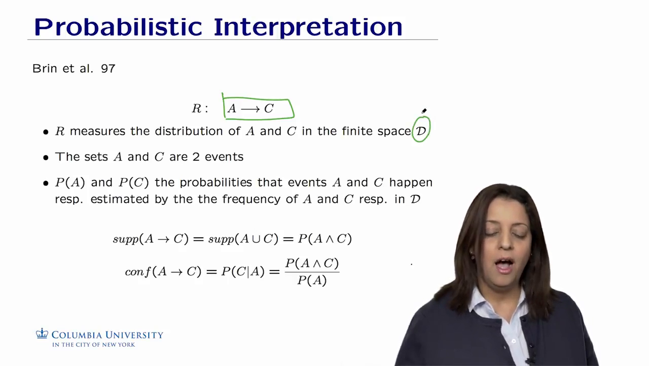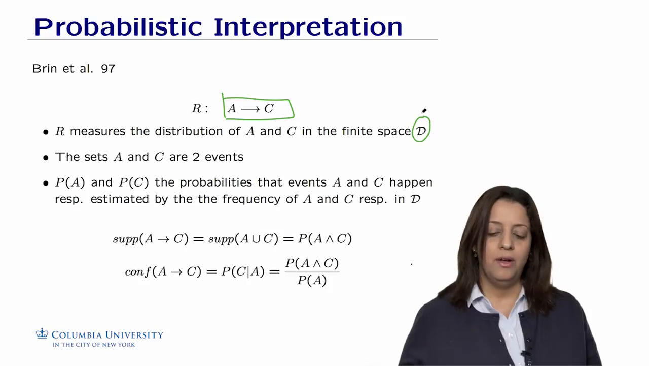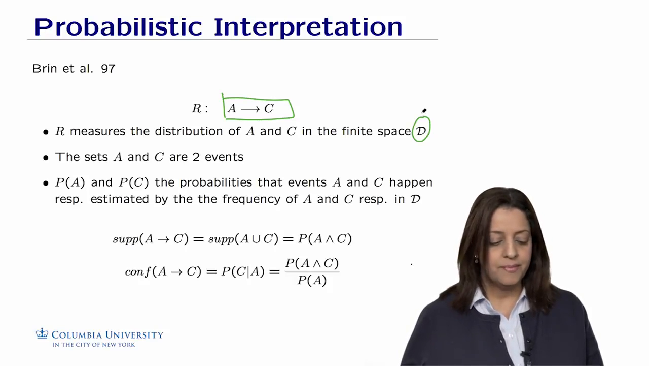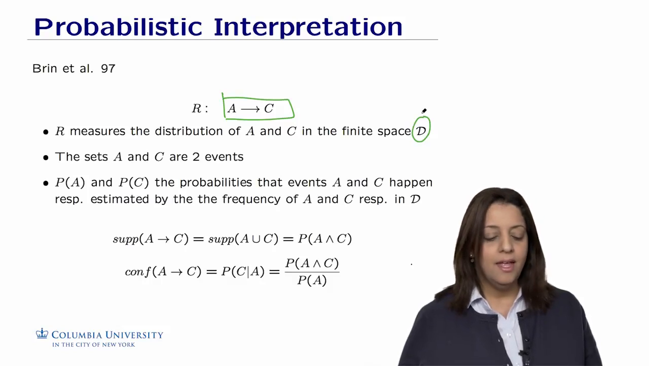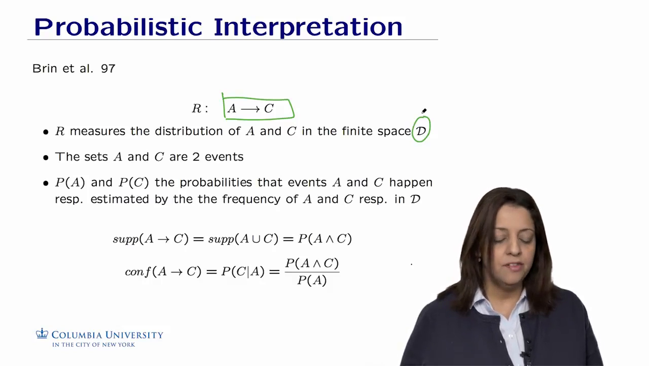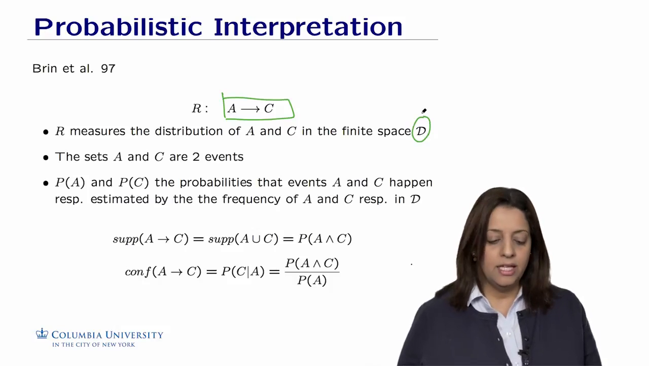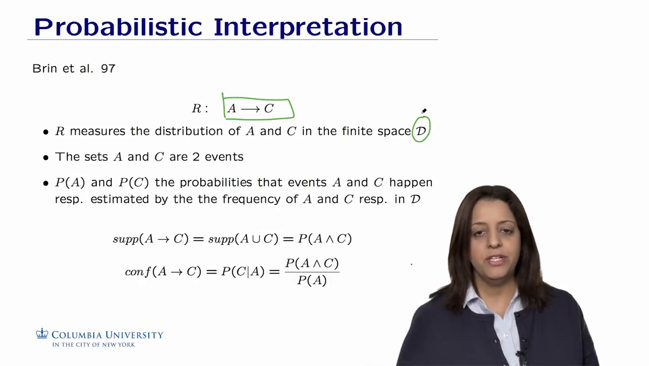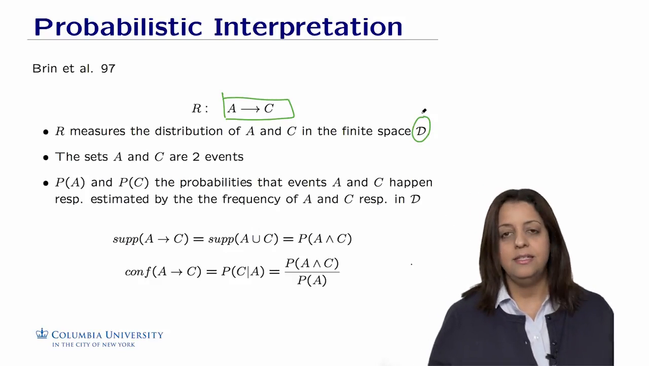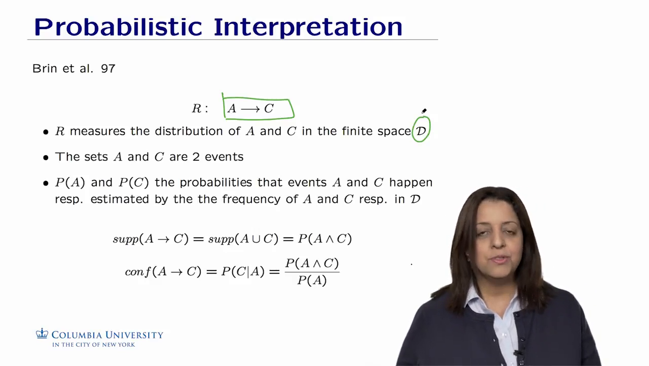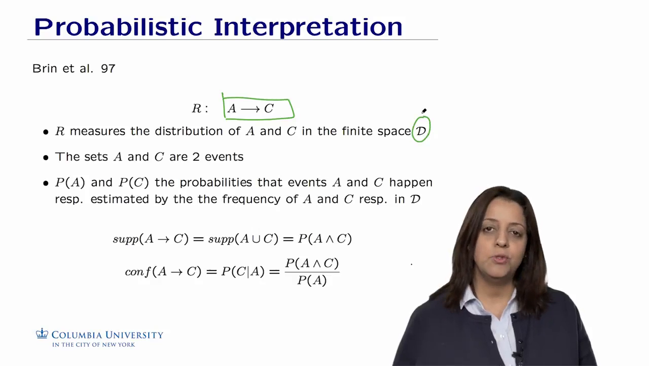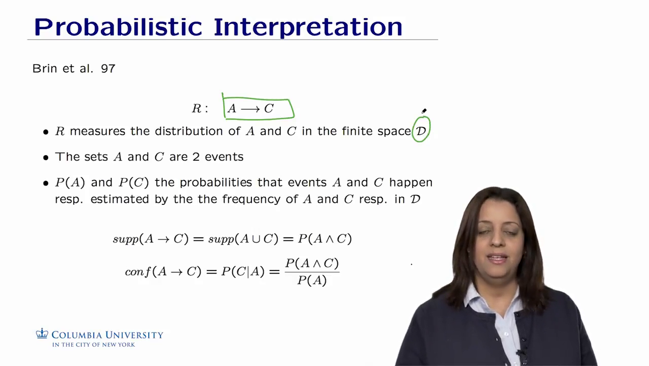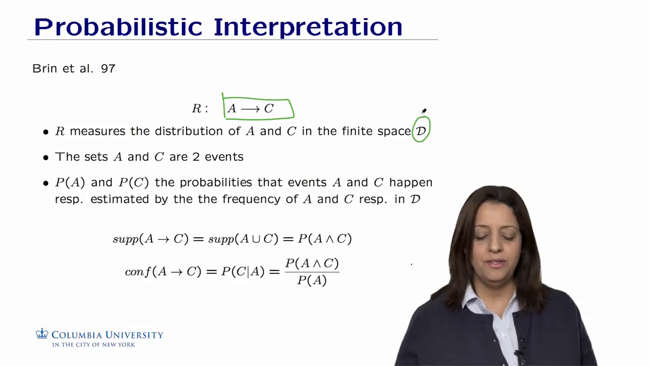So we're going to estimate the probabilities in a space limited by the data set D. The sets A and C are seen as two probabilistic events, to which you can calculate the probability P of A and P of C, which stand for the probabilities that event A and event C happen respectively. The probability in this case, as I said, is estimated by the frequency of A and C respectively in the data set D. Recall the support of a rule A implies C is the support of observing the items in A and the items in C. So this is the support of A union C.